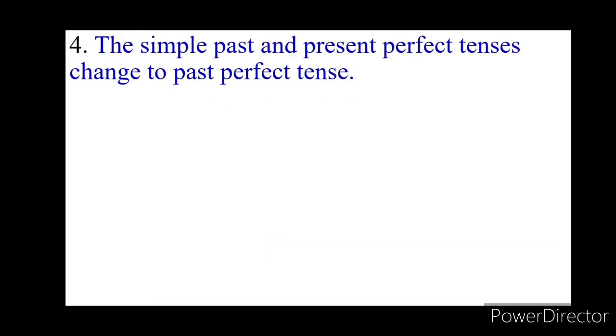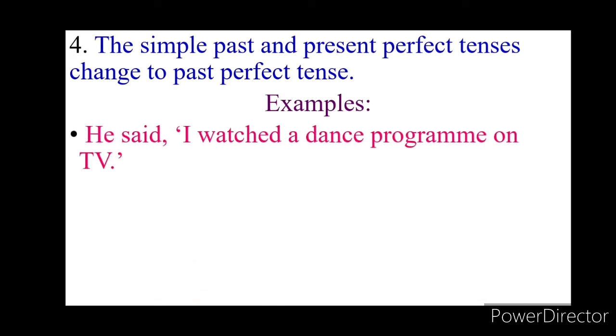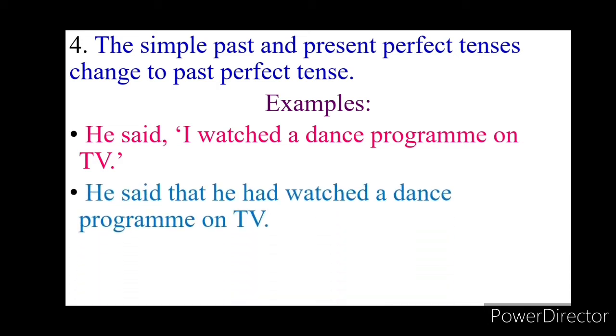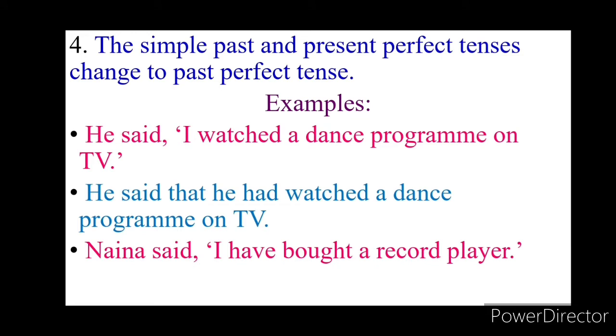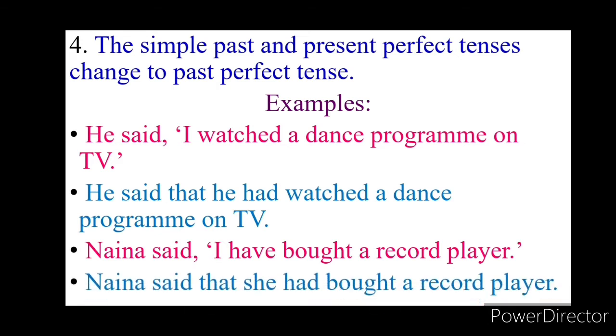The simple past and present perfect tenses change to past perfect tense. Examples: he said, "I watched a dance program on TV." In indirect speech, he said that he had watched a dance program on TV. Another example: Naina said, "I have bought a record player." In indirect speech, Naina said that she had bought a record player.